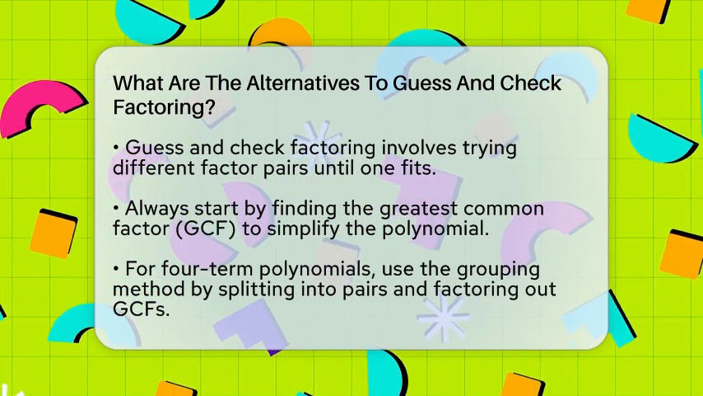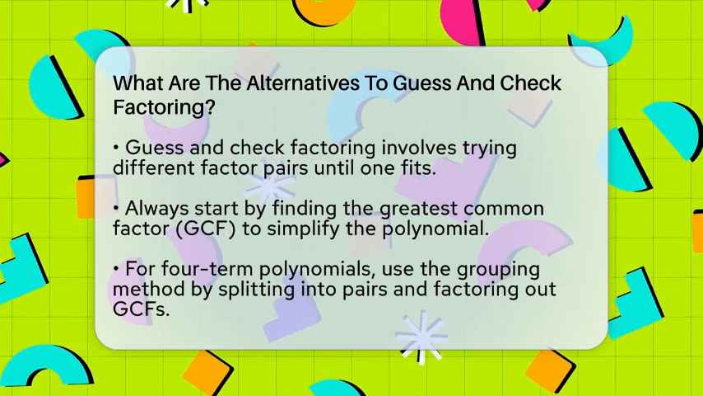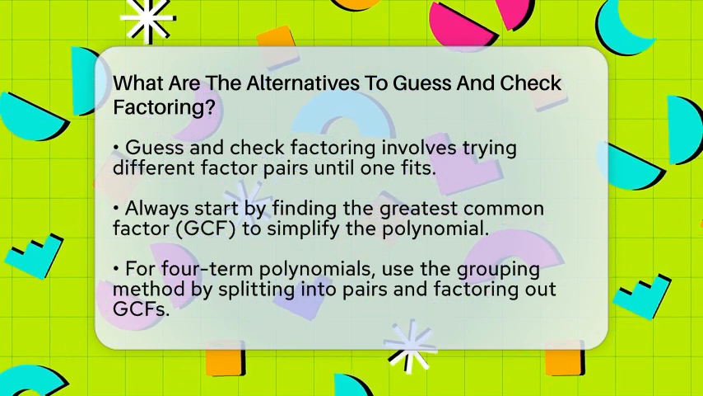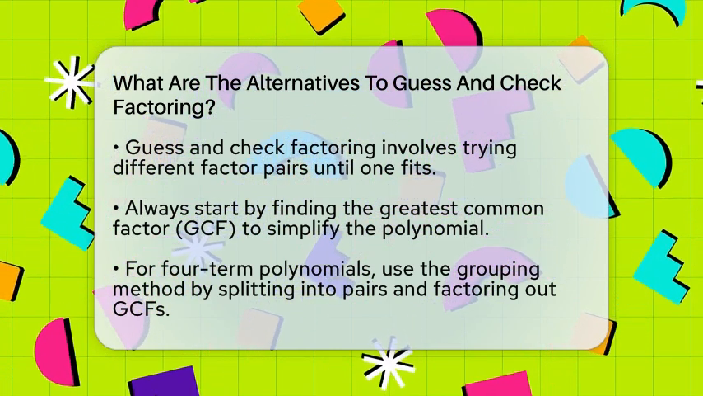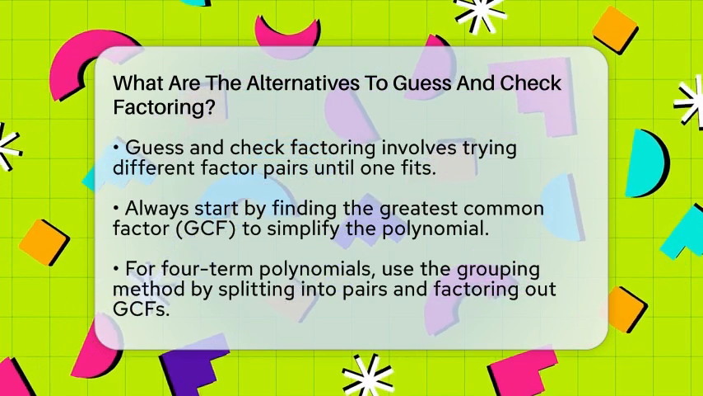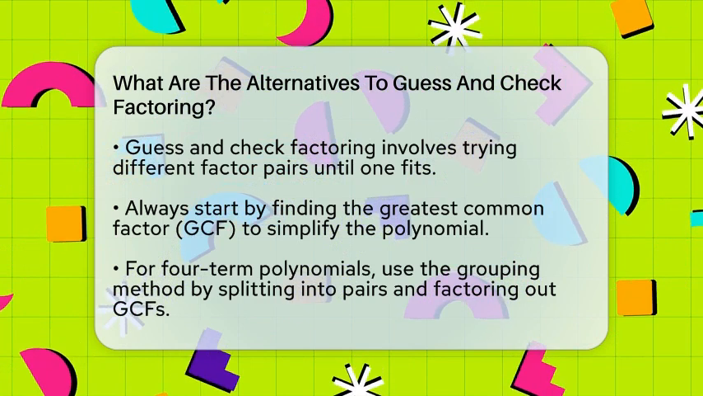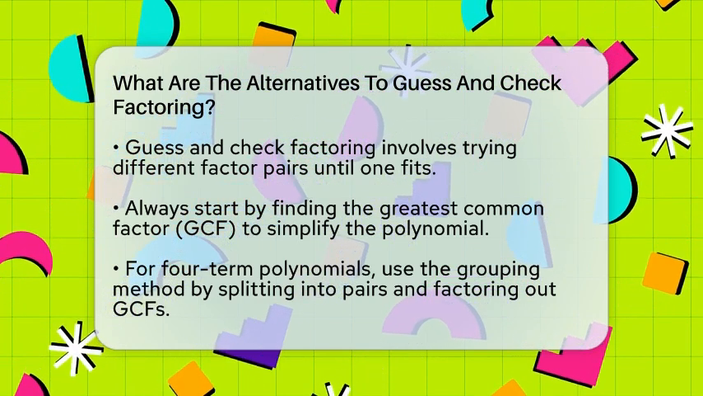First, always look for the greatest common factor among all the terms in your polynomial. This step is like clearing the clutter so you can see the structure better. For example, if you have 8x^4 minus 4x^3 plus 10x^2, the GCF is 2x^2. Factoring it out simplifies the polynomial and makes the next steps easier.